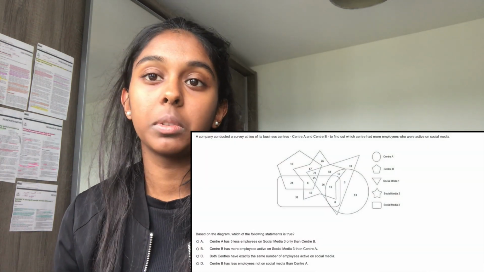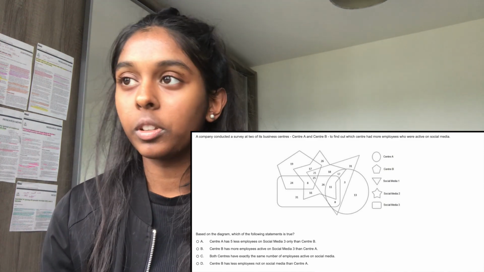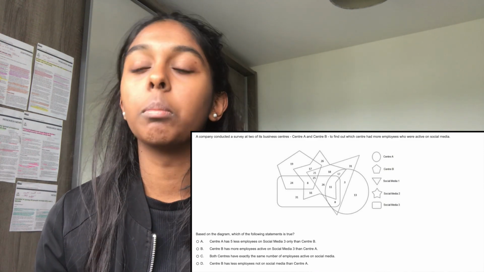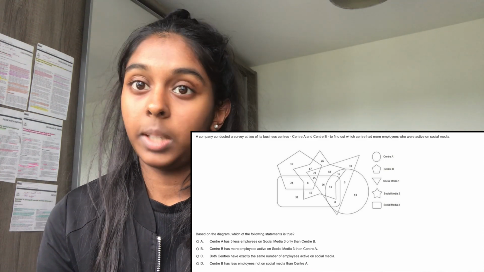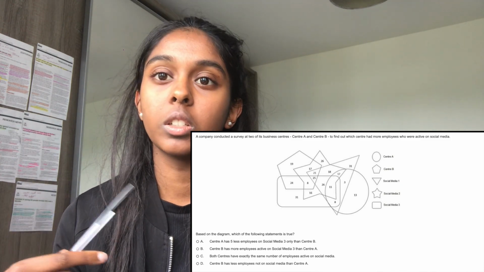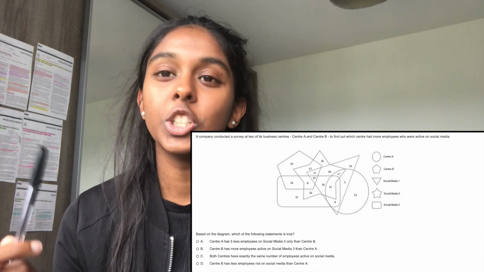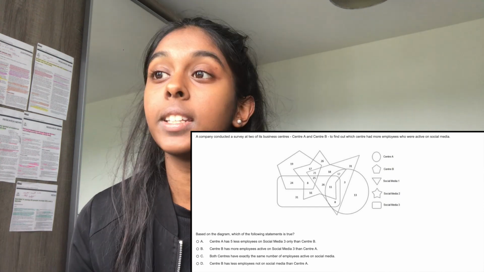Question 10. This is one of the shape Venn diagram questions, so you've got to really read the question and look at every number in the shape. My tip for this is to read all of the statements first, then work through each one trying to prove whether it's true or false, and when you meet the true one, just move on. You can check the others, but honestly if you're really pushing for time you don't need to.